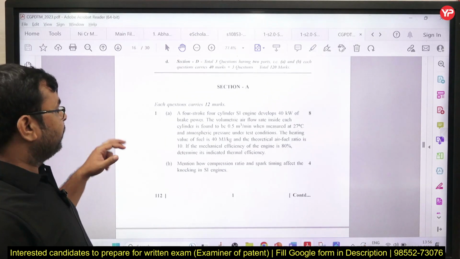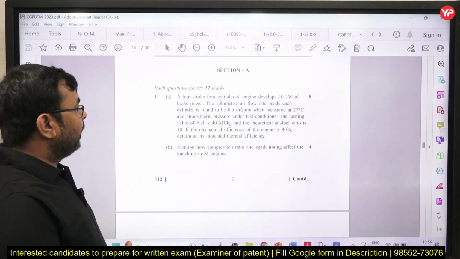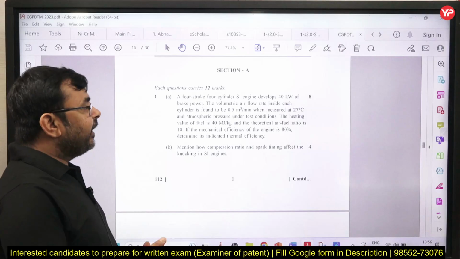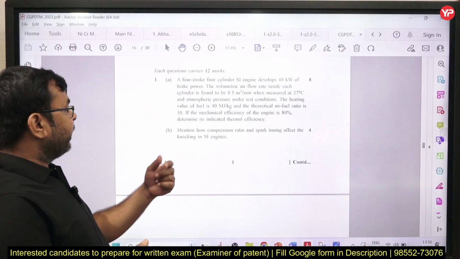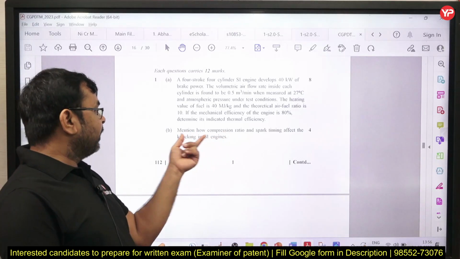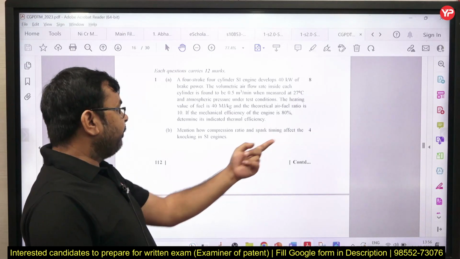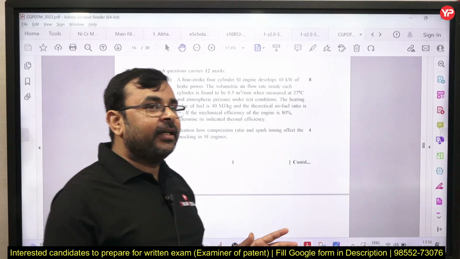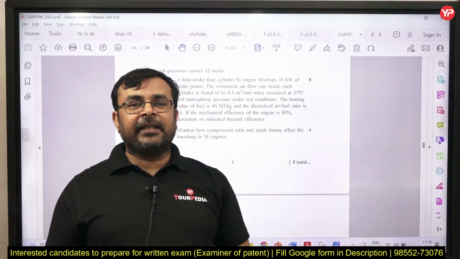So let us see a few of the questions. This is section 1, a question from IC engine, in which numericals are given. We need to find the indicated thermal efficiency, and along with this numerical problem you can see it says: mention how compression ratio and spark timing affect knocking in an SI engine. So a direct question is not given, like what is combustion in SI engine, what is combustion in CI engine.